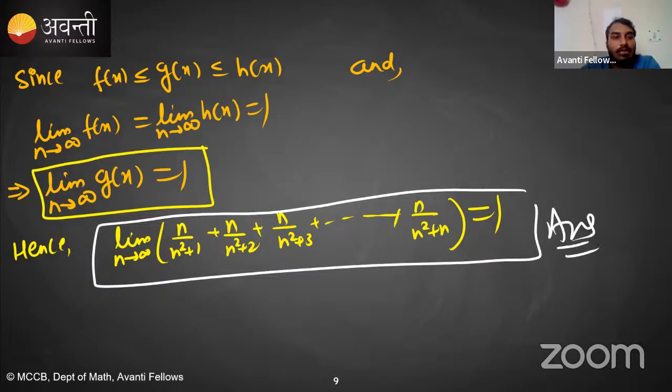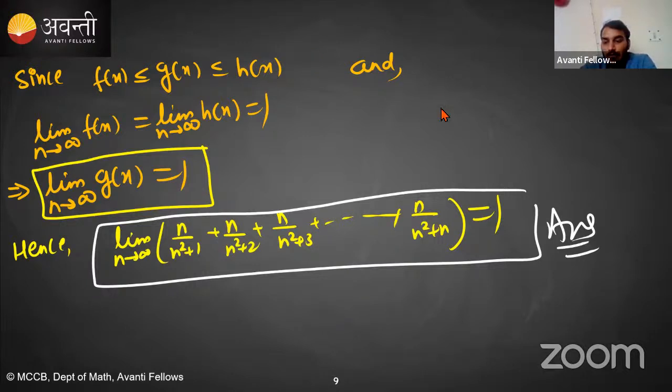Is this clear, students? Tell me quickly in the chat box. Is this clear or not? JNV Ballari, JNV Chitradurga, JNV Ahmednagar. Everyone, please quickly let me know in the chat box. Is this clear or not? Clear? Quickly. Yes, very good, JNV Ballari.